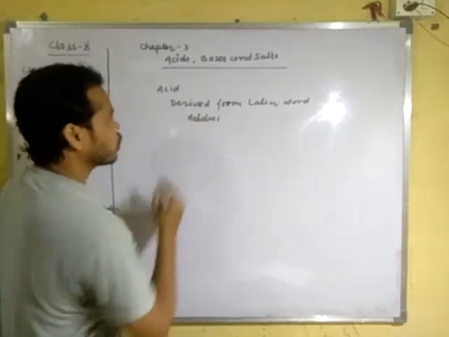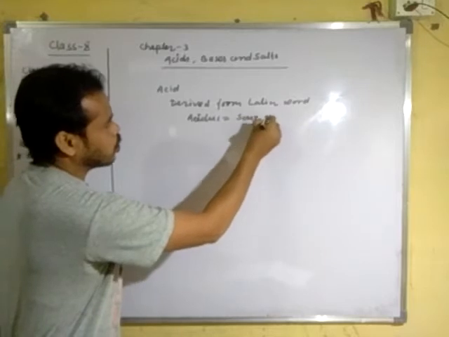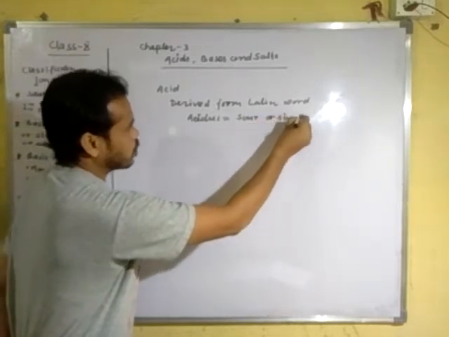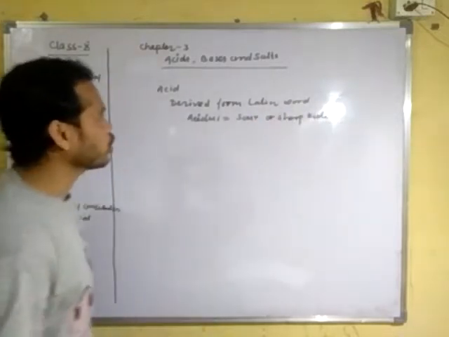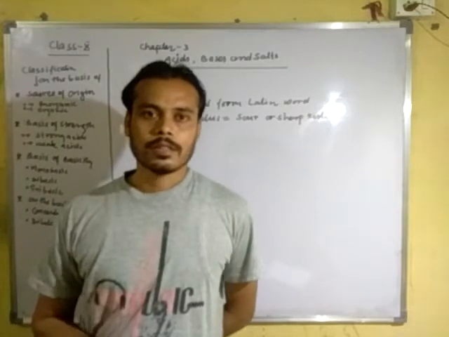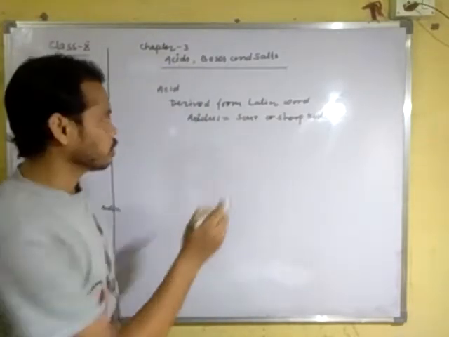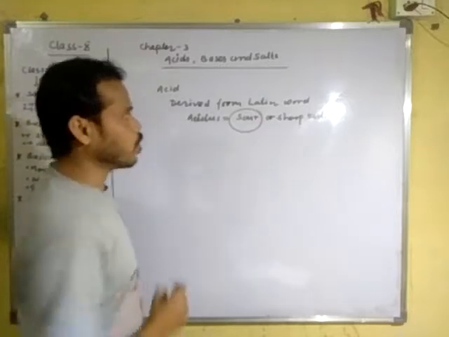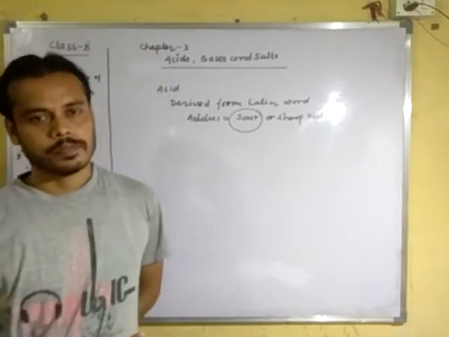Acidus means sour or a sharp taste. Clear? That means if the taste of the things we are using is sour, they contain acids.